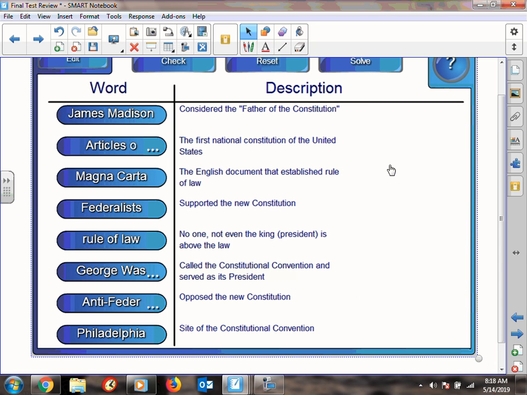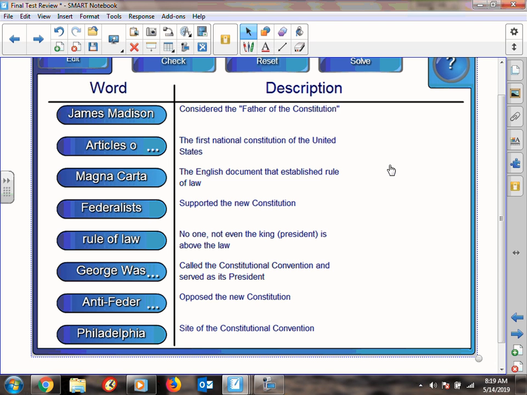Okay. Just to remind you that our very first national constitution was the Articles of Confederation, and it was a very weak form of government. It did not allow you to enforce laws. It couldn't tax, so they had no money. So George Washington called for a convention to be held in Philadelphia, the same place that we signed the Declaration of Independence. George Washington was elected the president of that convention, and James Madison showed up with pretty much the heart of our Constitution.